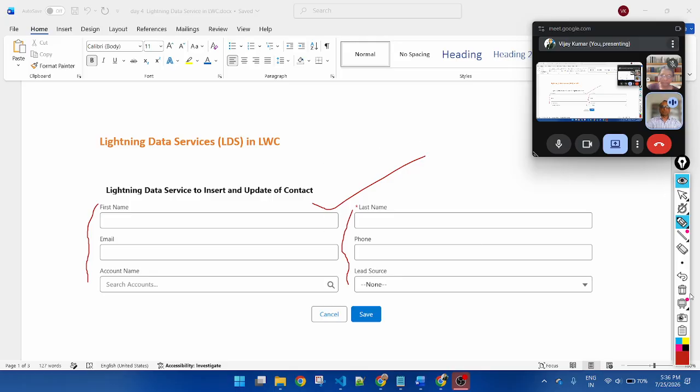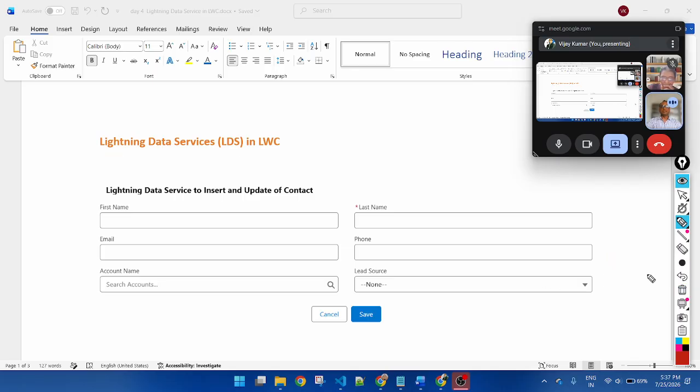I will not create a cancel button or save button. Lightning Data Service will automatically display all of the input fields, the save button and the cancel button. We do not create a button, cancel or anything. We need to apply only the Lightning Data Service element.